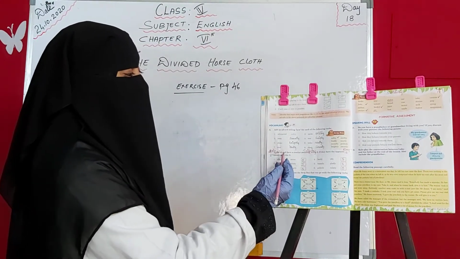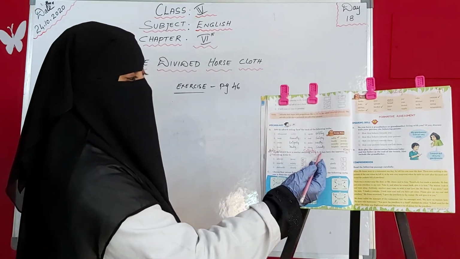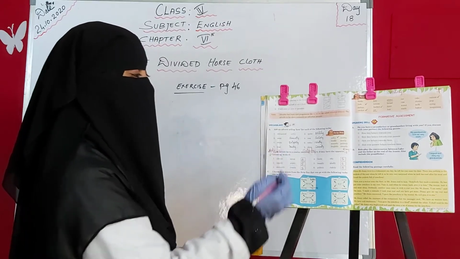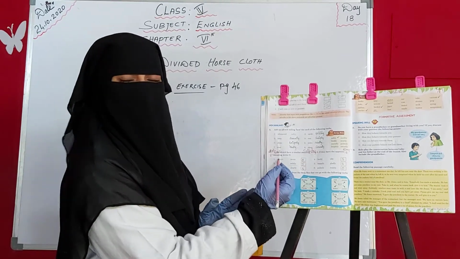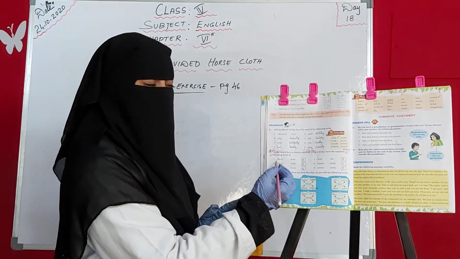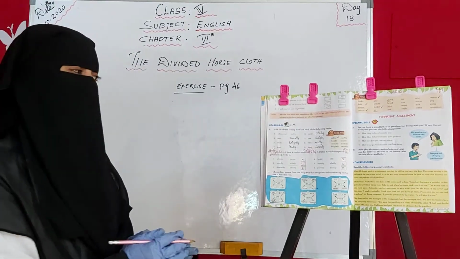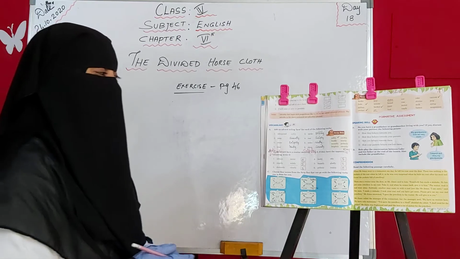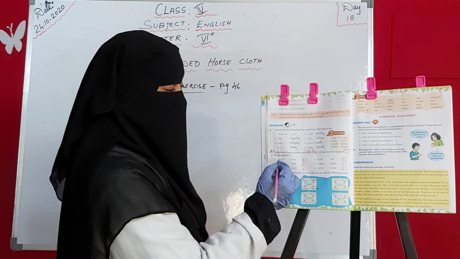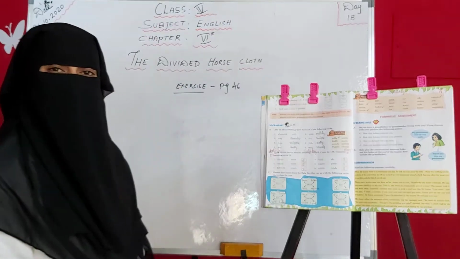So in this, if the adverbs have a similar meaning, write S. If they have the opposite meaning, write O. So here in these two words are given. If these two words are having similar meaning, same meaning agar hota hai, to we have to write S. Agar opposite meaning hota hai, to we have to write O. So here see the first one, always, never. So it's the opposite. So write O there.